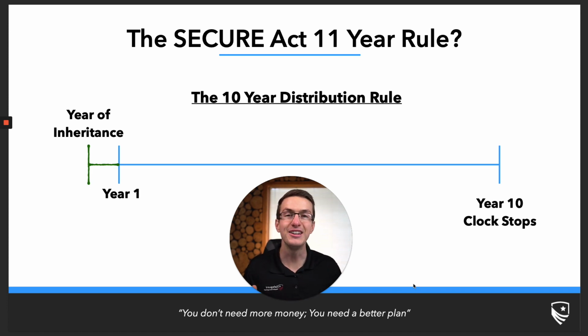Here's why. The 10-year distribution period does not start until the year after you've inherited that IRA. So typically when we're inheriting an IRA, we're inheriting it at some point mid-year, whether that's a family member who passes away and we receive that inheritance in February, or we receive it in October, sometime throughout the year. Well, again, that 10-year period doesn't start until the tax calendar year after we inherit that IRA.